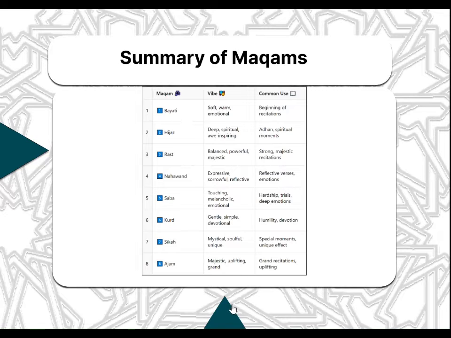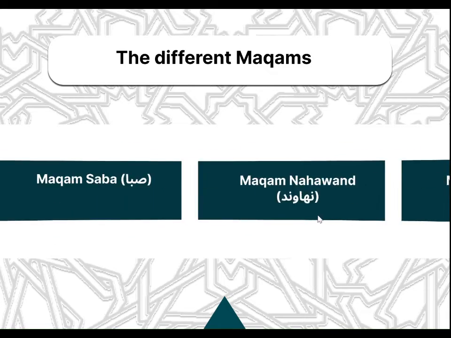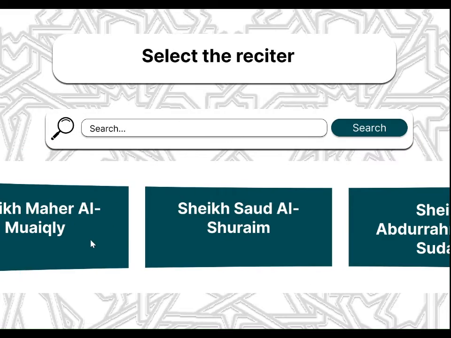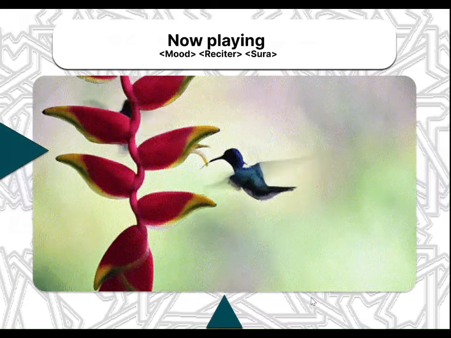Next, I open the bottom menu, which allows me to filter and select a specific Maqam. For example, if I choose Maqam al-Bayati, I can explore key facts about the Maqam, additional details by clicking on Next, and famous reciters known for using this Maqam. To listen, I click on Listen Now, where I can select the mood, filter it based on the Maqam, choose a reciter, pick a surah, adjust the player options, and start listening. This provides a personalized and immersive learning experience, helping me understand each maqam in depth.